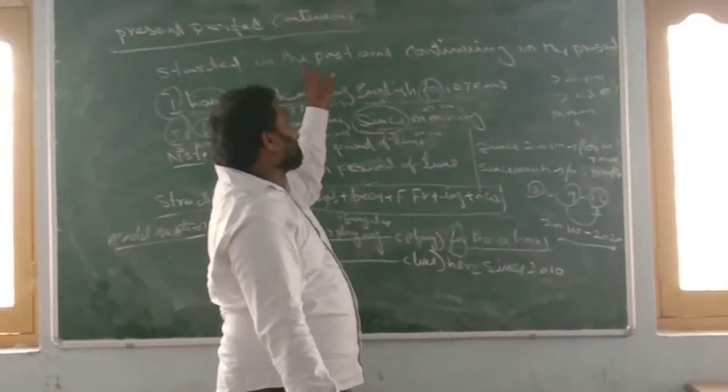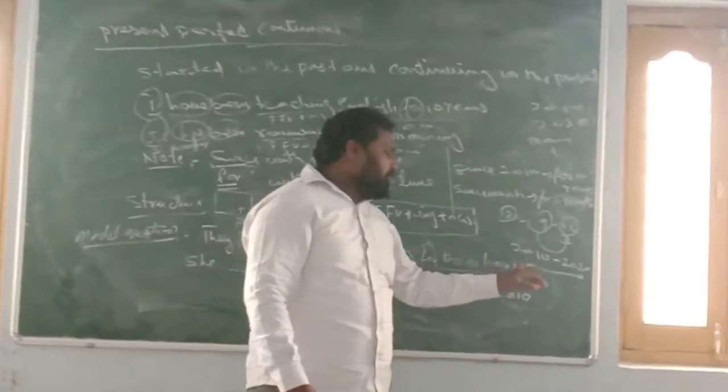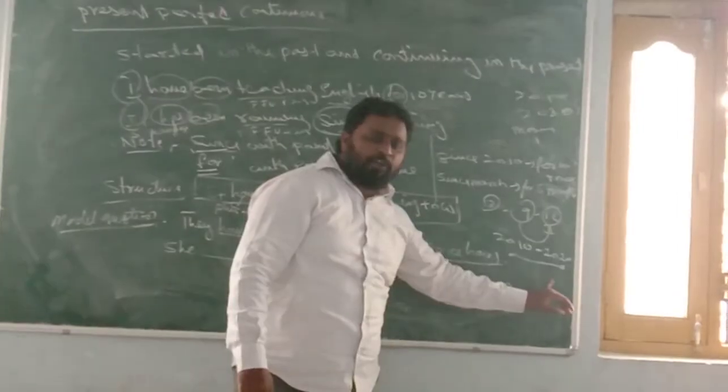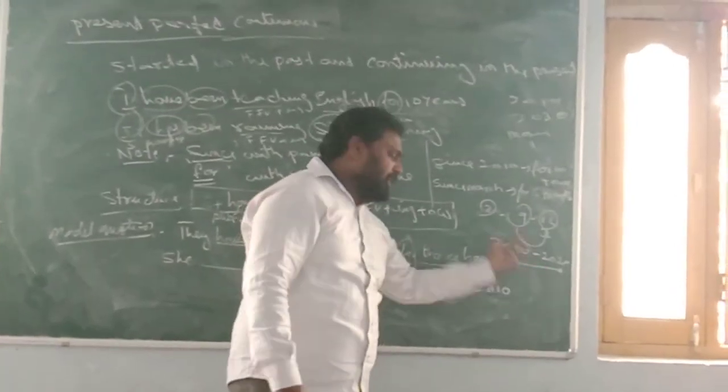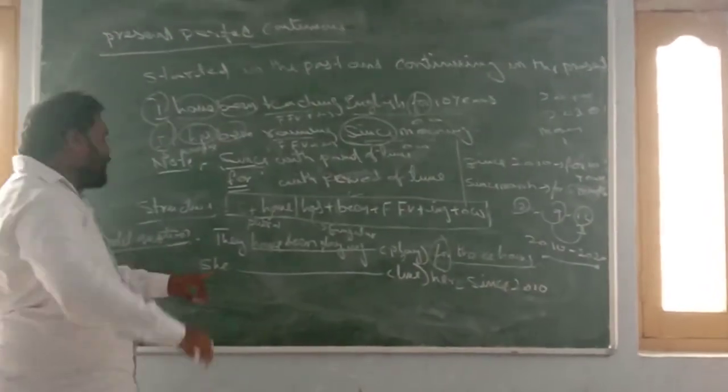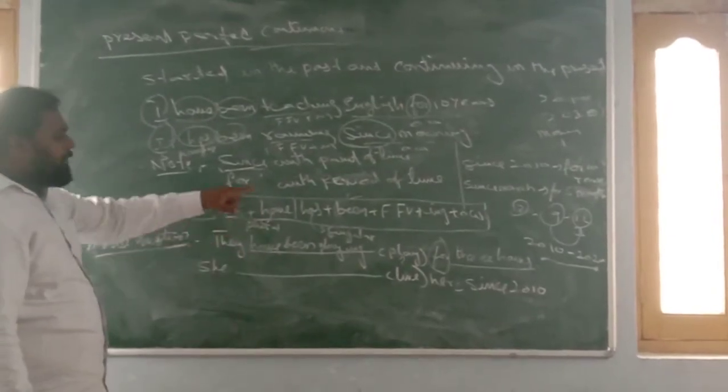So this action is present perfect continuous tense. గతంలో ప్రారంభమైంది, ప్రస్తుతం వరకు కొనసాగుతుంది, దీన్ని present perfect continuous tense అంటాము.